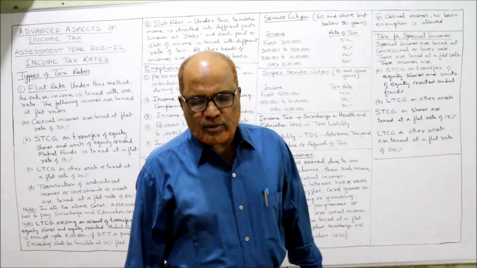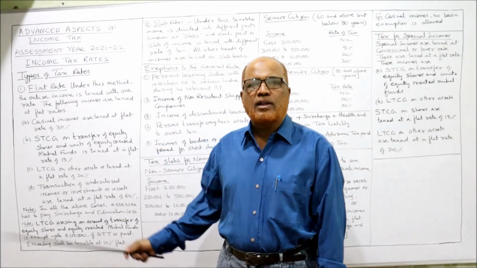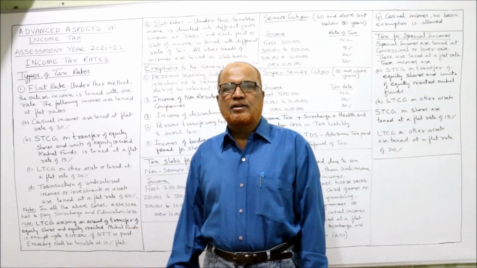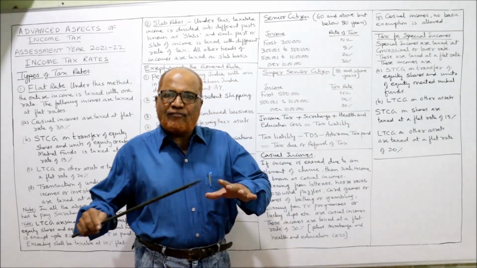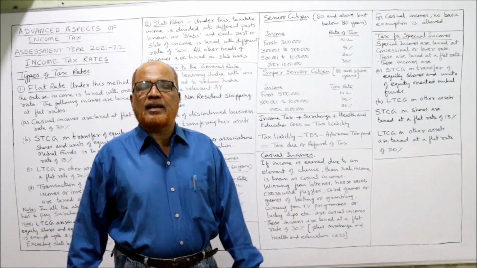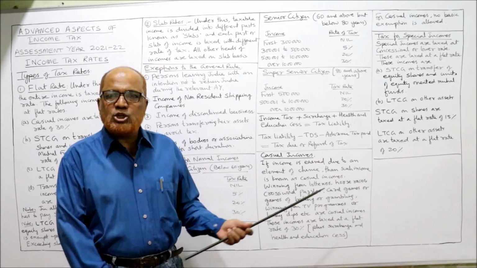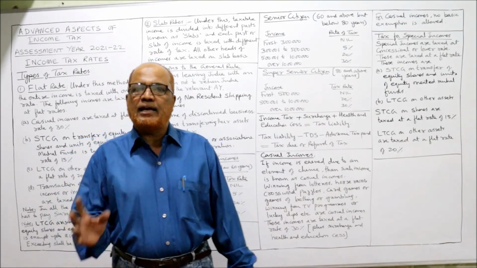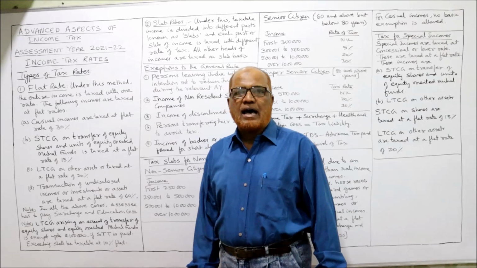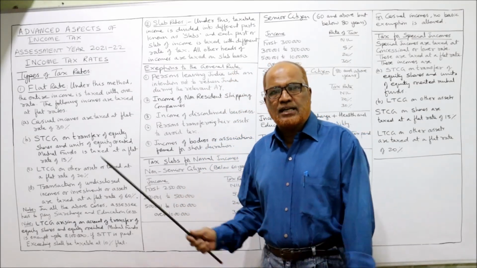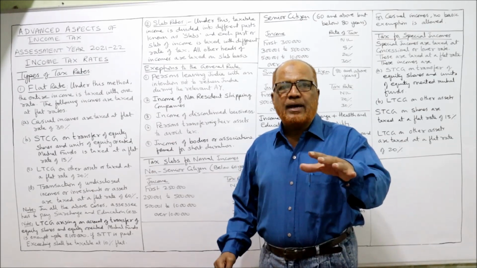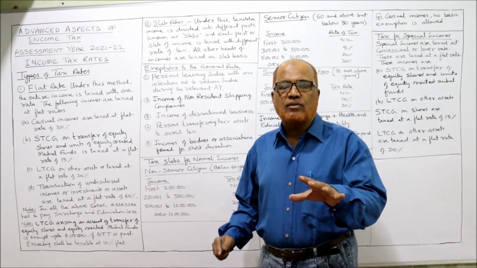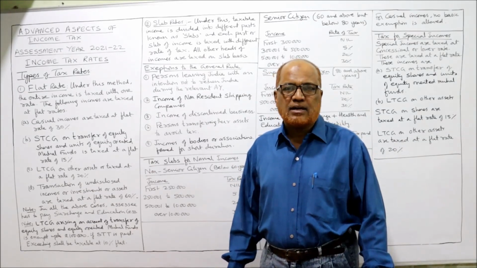So in this video, I'm going to explain to you what the different types of tax rates are, what the exceptions to the general rule are, and what flat rate of tax and slab rates of tax are. What is casual income and what are special incomes? These are the topics I'm going to explain in detail regarding the tax rates. All the coming problems are based on this theory. So watch the video till the end to get the complete command.